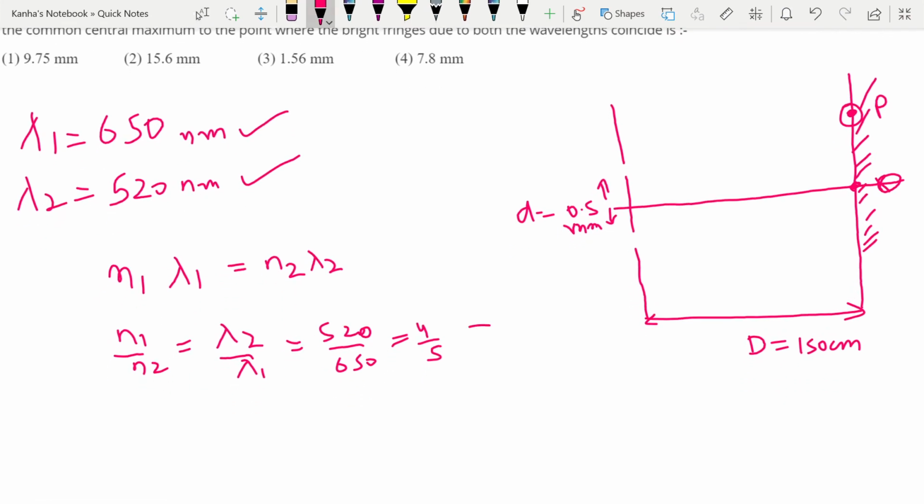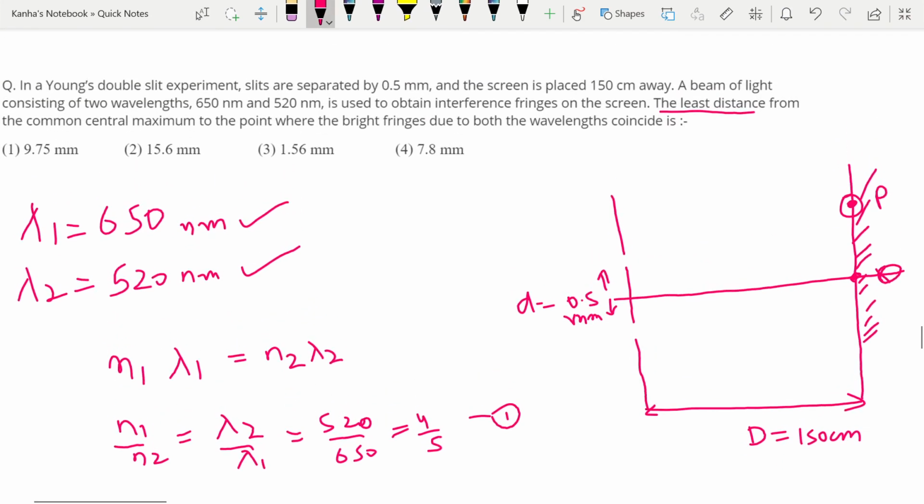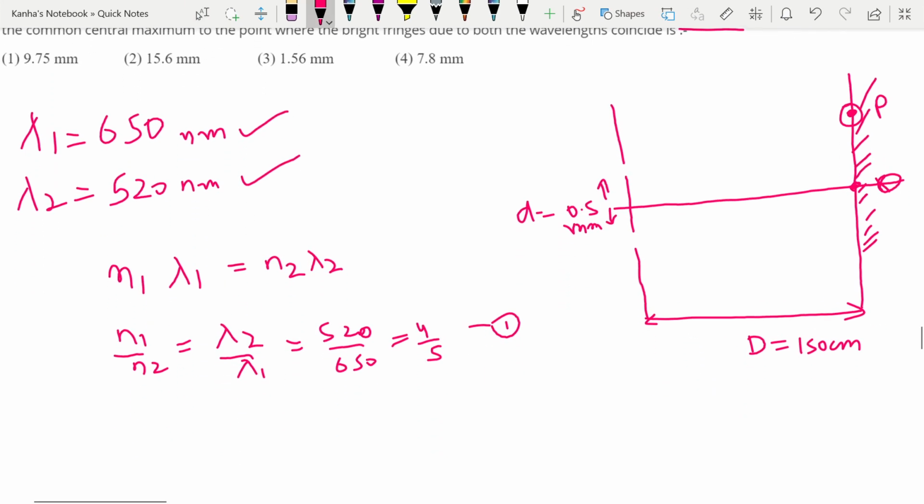Now because they have asked for the least distance, for the least distance I can easily write that n1 is equal to 4, n2 is equal to 5. This ratio can be expanded to other values as well.